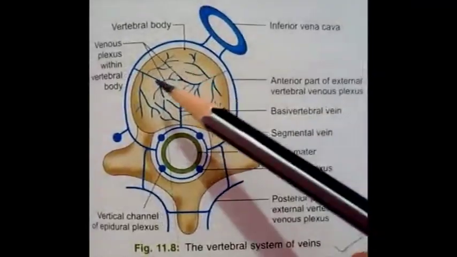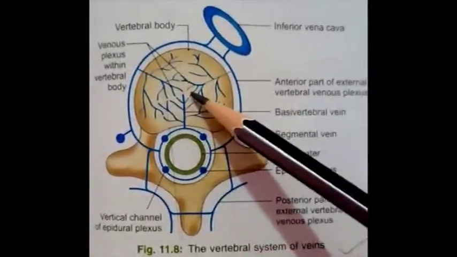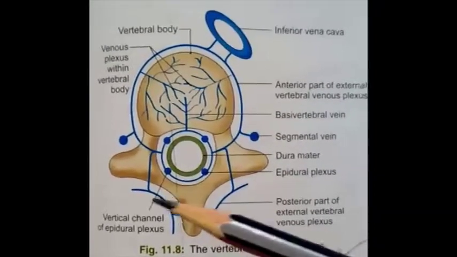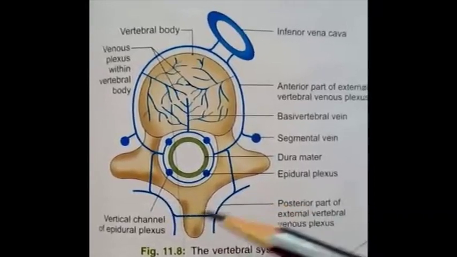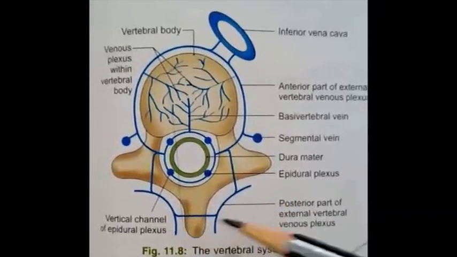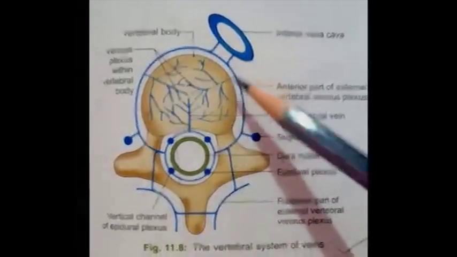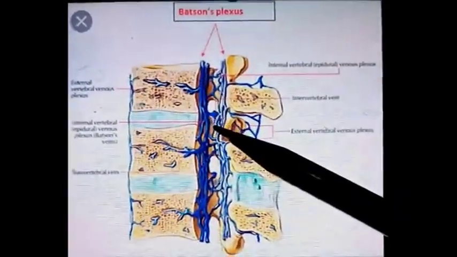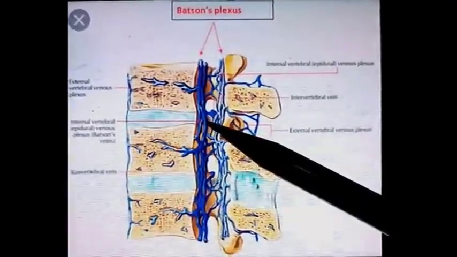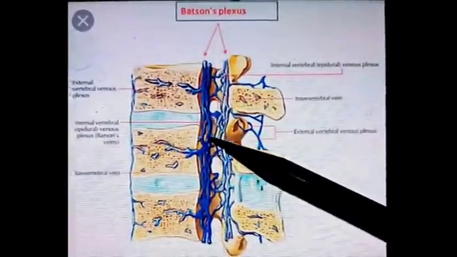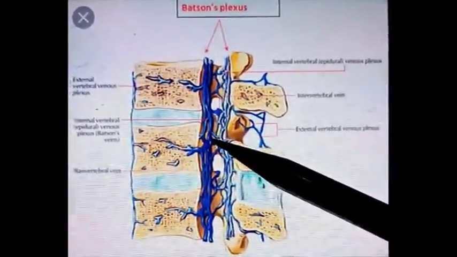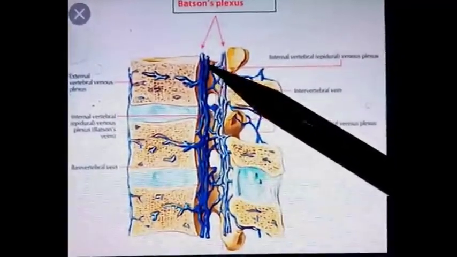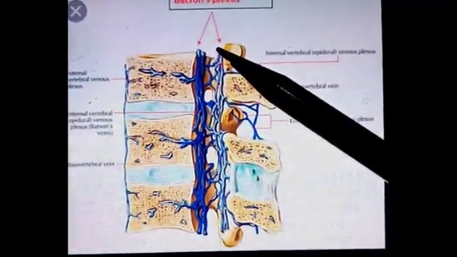Second is the plexus which lies within the vertebral body, and third is the external vertebral venous plexus, which is present behind the vertebra and in front of the body of the vertebra. Epidural plexus lies within the vertebral canal outside the dura mater. This plexus is also known as Batson's plexus.